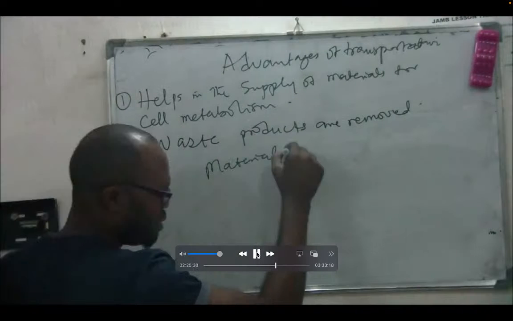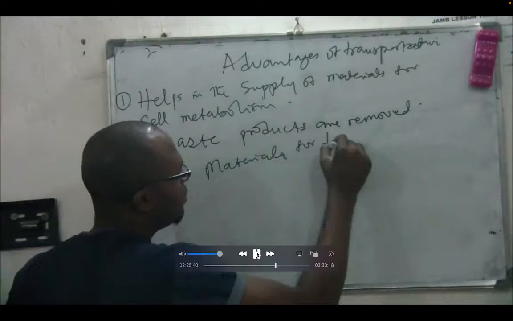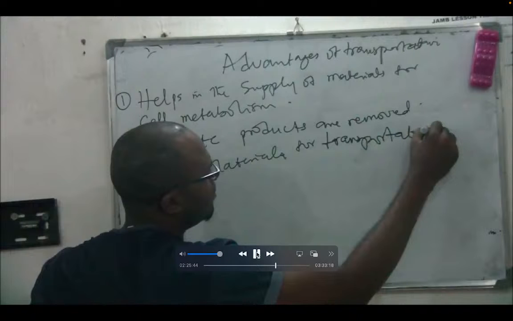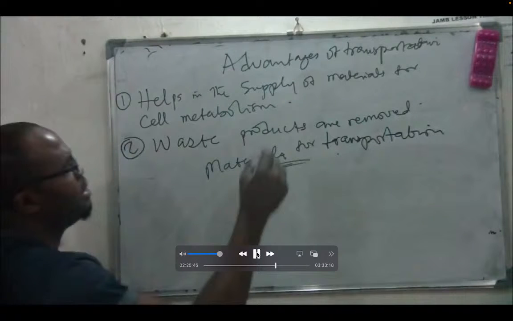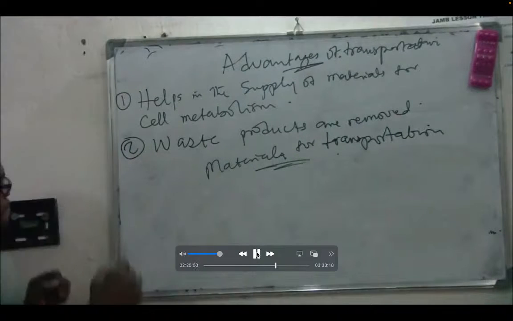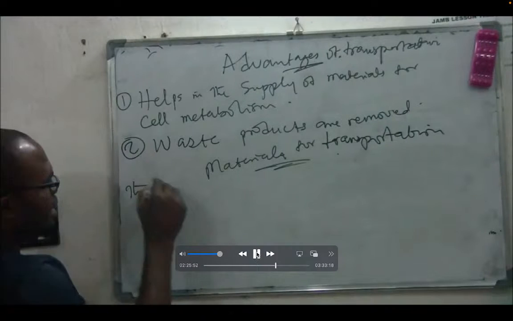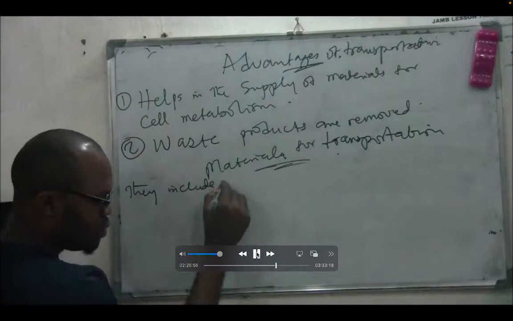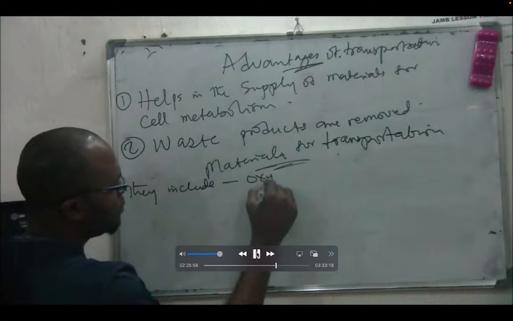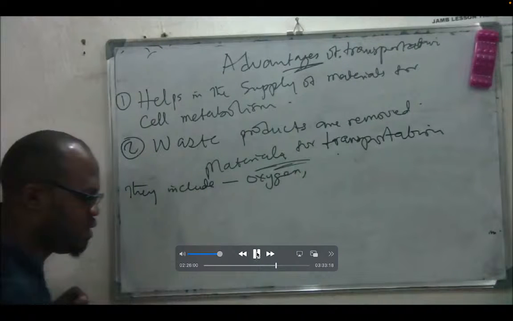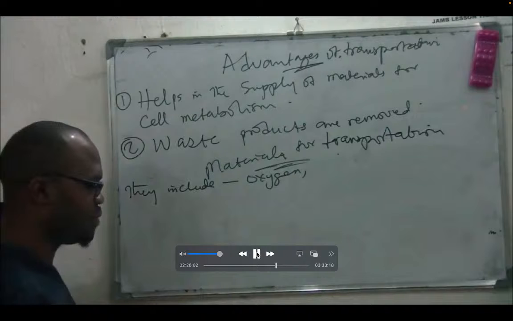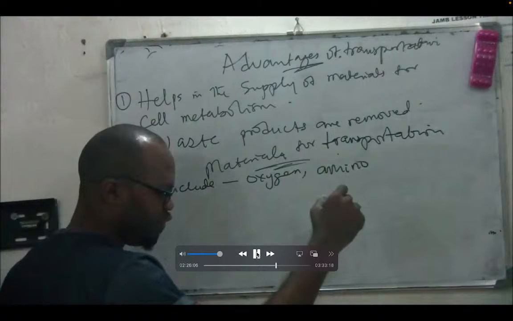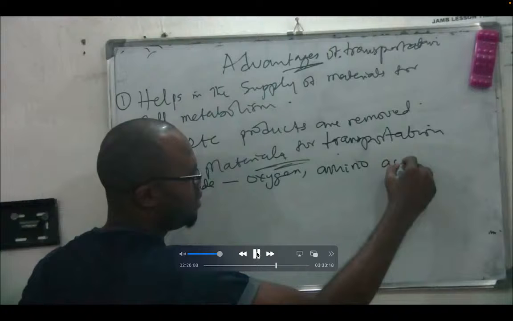Materials for transportation. So JAMB will ask you, which of the following materials is not transported in organisms? So you need to know this material. These materials include, number one, oxygen. I've mentioned these materials before, isn't it? You need to know all these materials because they will tell you which of the following is not transported. You need to know the ones that are transported.